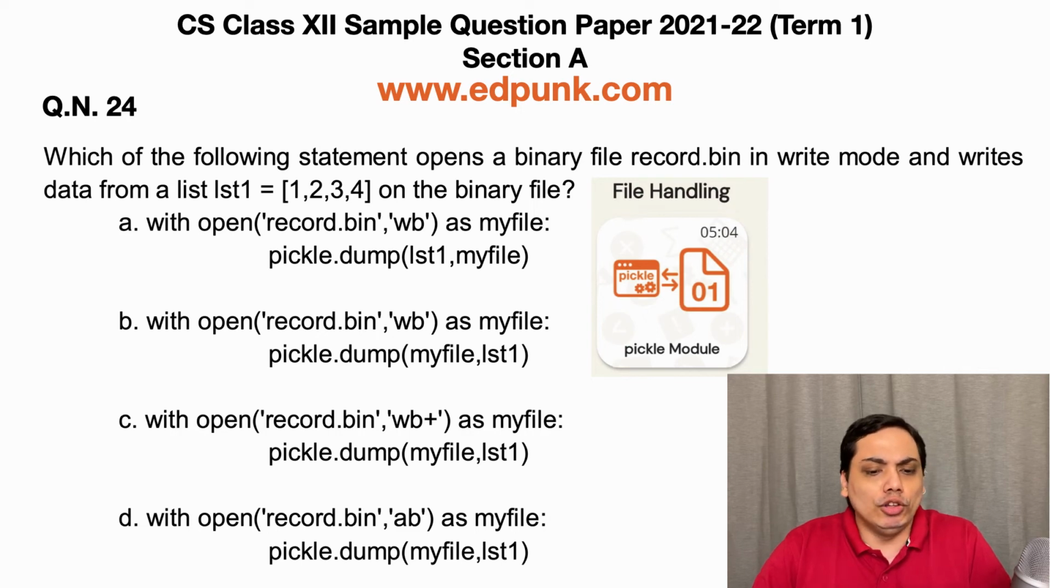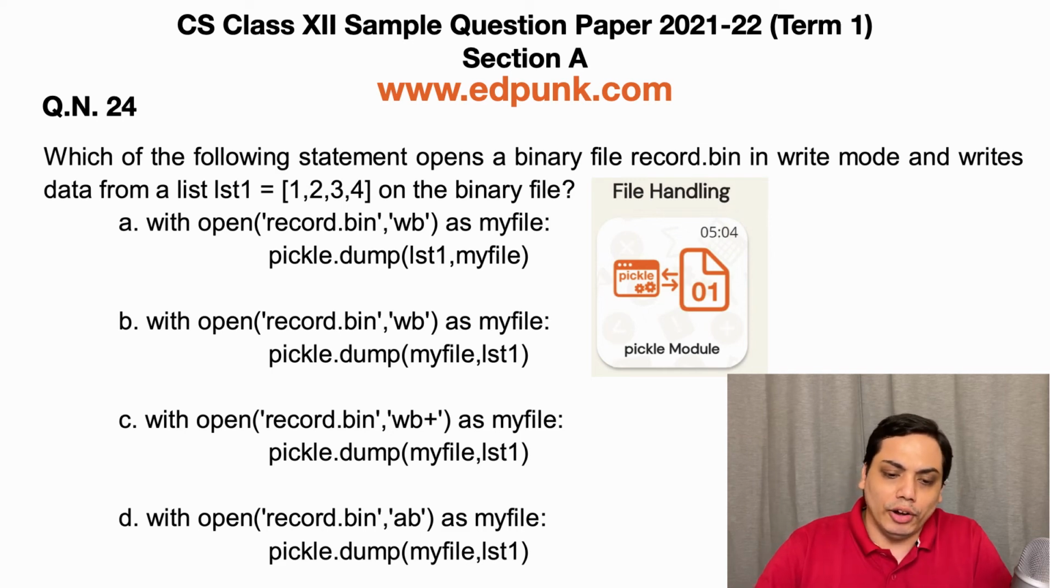Option B, with open record.bin wb as myfile, pickle.dump myfile, lst1. Option C, with open record.bin wb+ as myfile, pickle.dump myfile, lst1. And option D, open record.bin, ab as myfile, pickle.dump myfile, lst1.